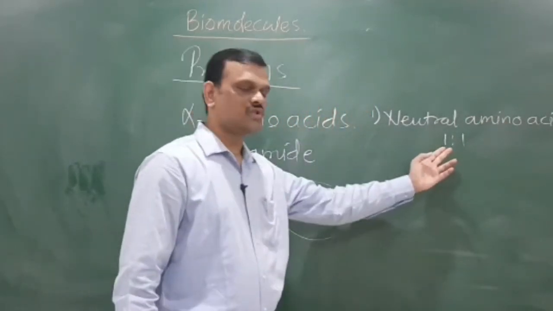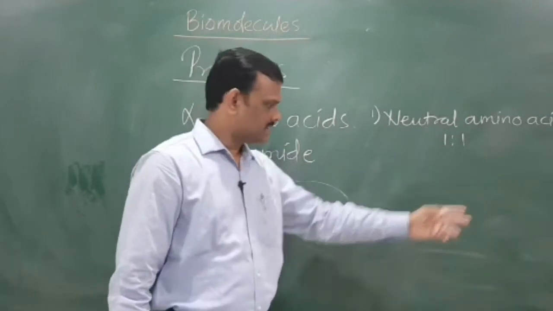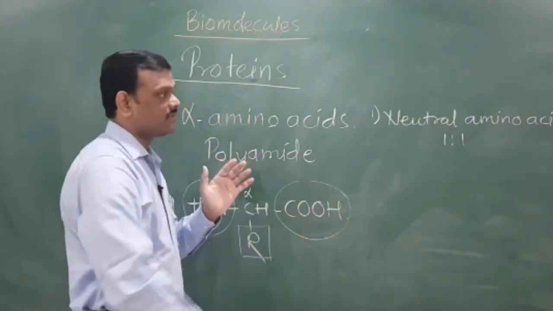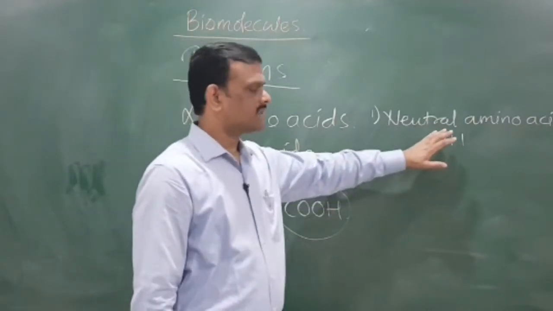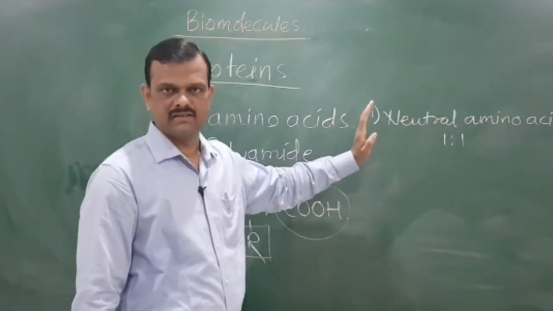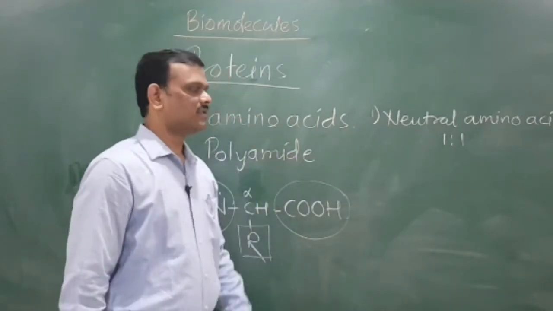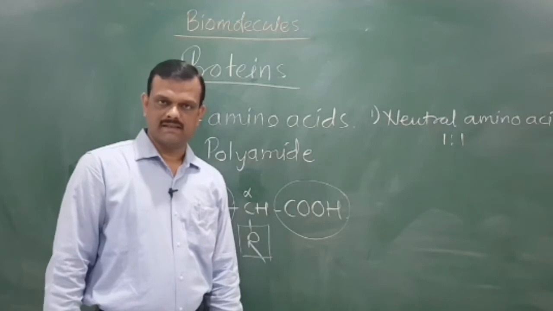They are present in the ratio 1:1. Therefore they neutralize each other, and the conclusion is that the compound is neutral in nature. Therefore such amino acids are called neutral amino acids.